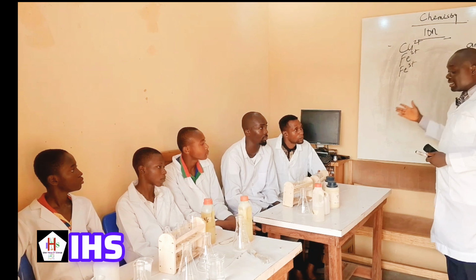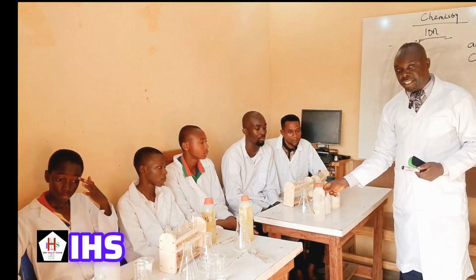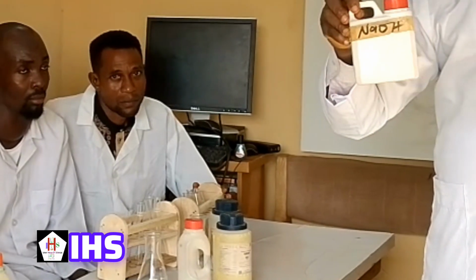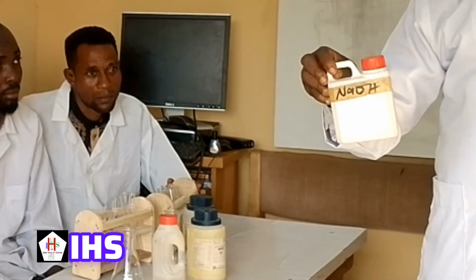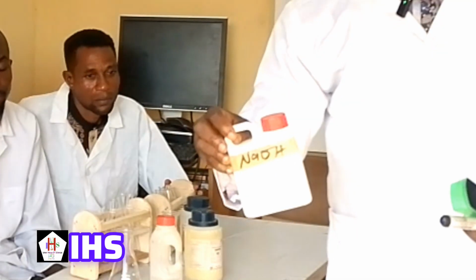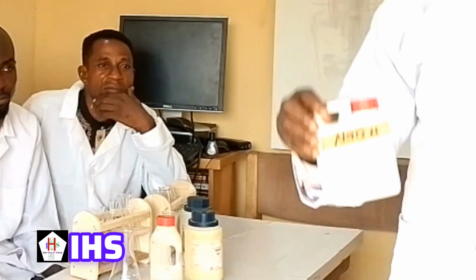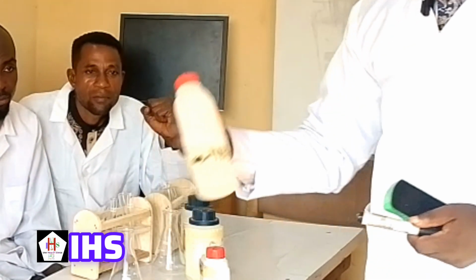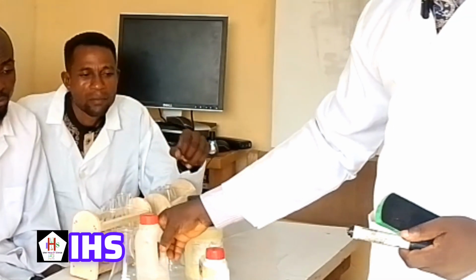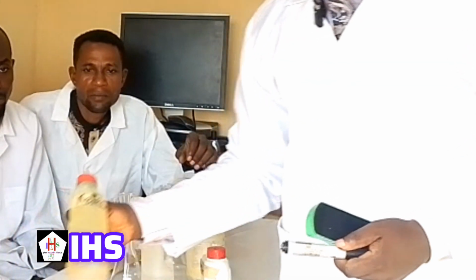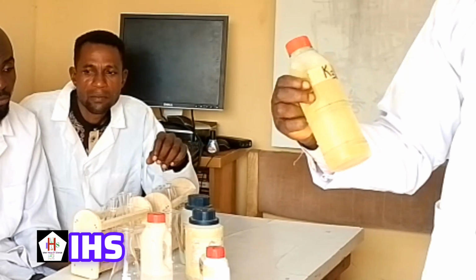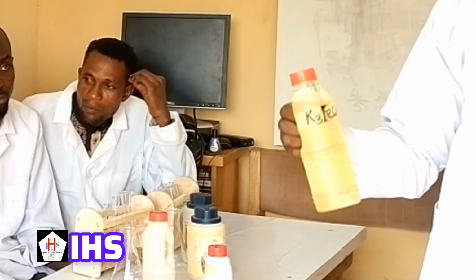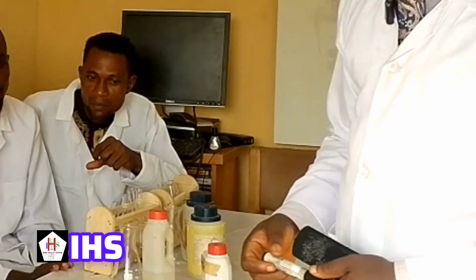When we are analyzing, we make use of reagents. Reagents are chemical substances that are used in testing. Chemical reagents: sodium hydroxide is there, ammonia solution is there, potassium hexacyanoferrate is there. We use them to analyze.